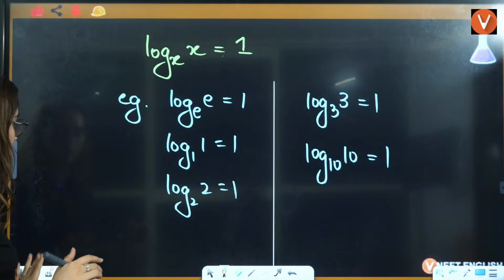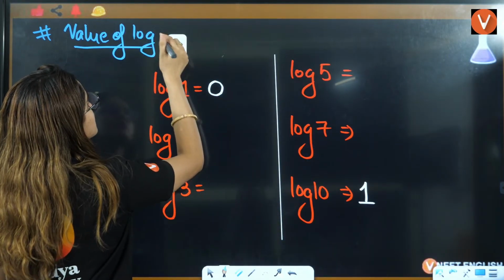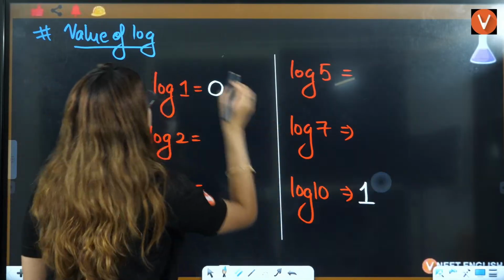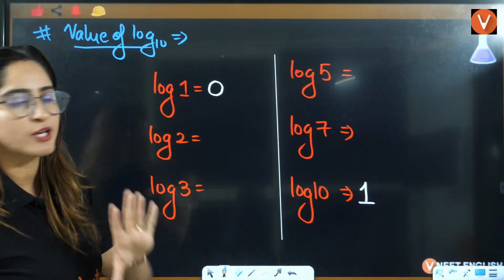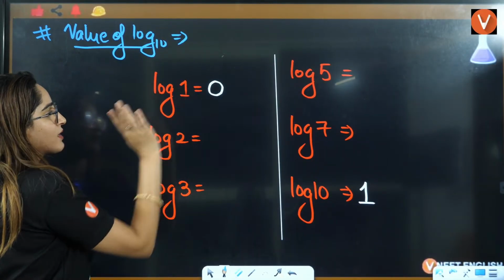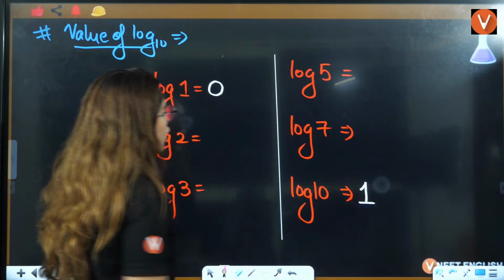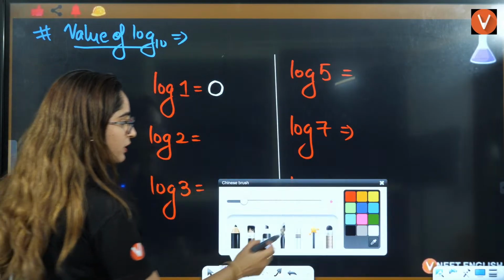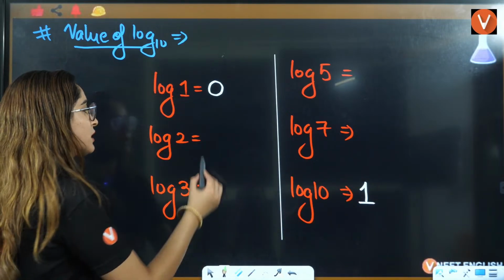And here, because you are calculating the value of base 10, I'll just write here base 10. All the students who are still confused, we are calculating the value of log base 10 only. Log base 10 of 10 is 1. Log base 10 of 2, let's understand what is the value of log base 10 of 2. Anyone in the chat box? Log base 10 of 2.